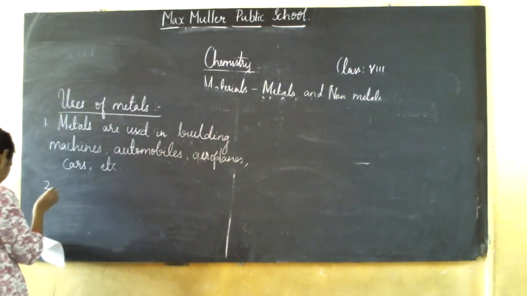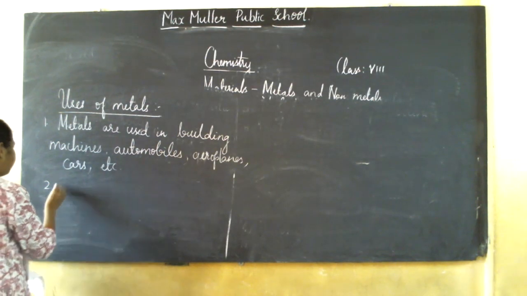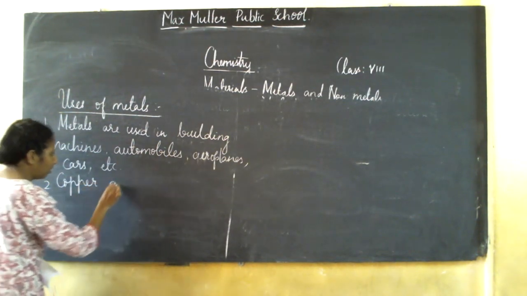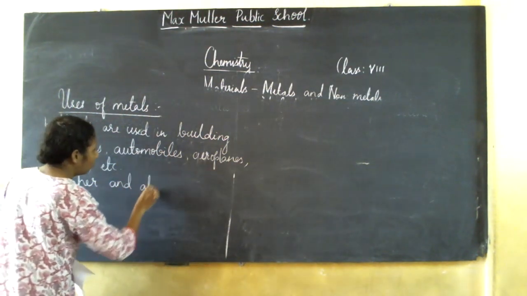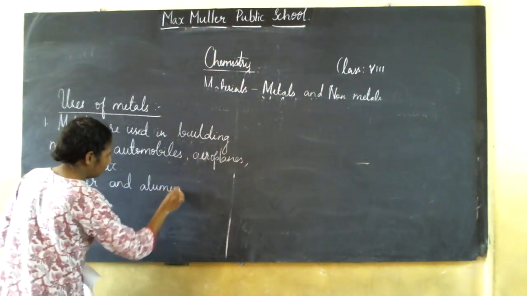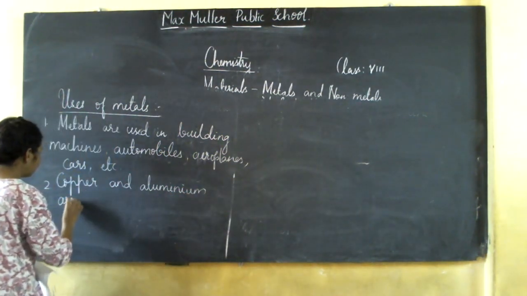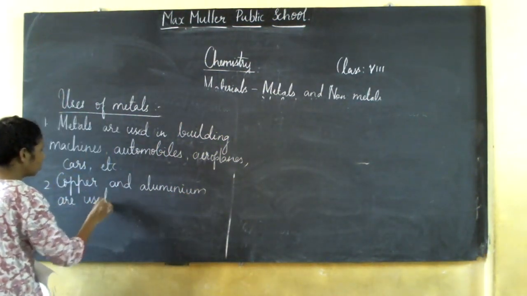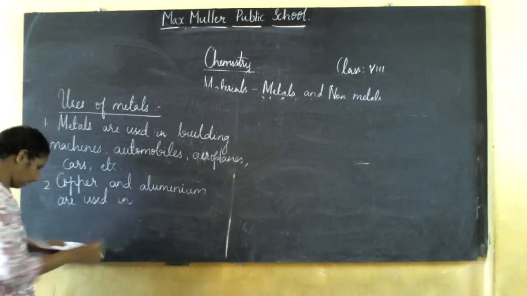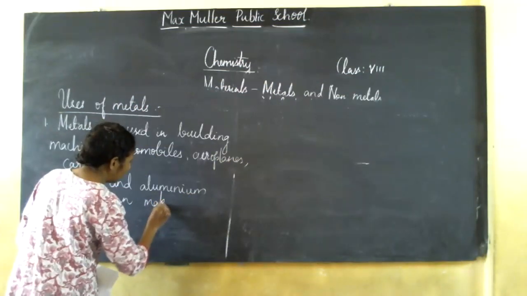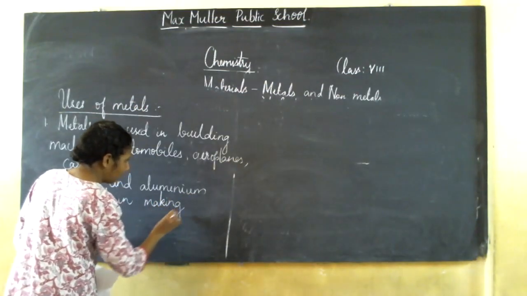Next, people know copper and aluminium. Copper and aluminium are used in making electric wires.